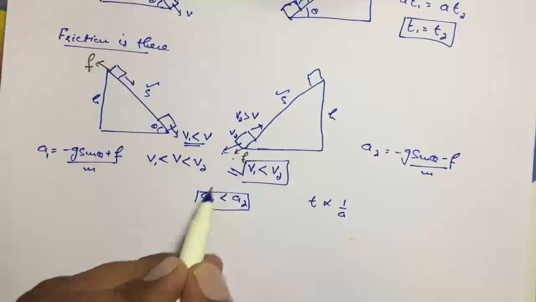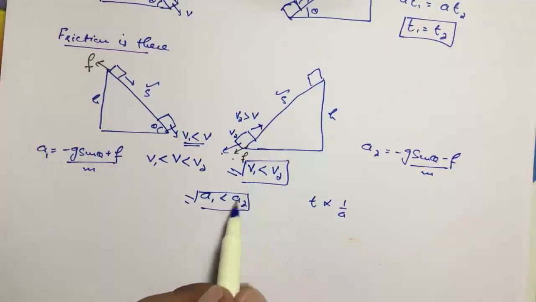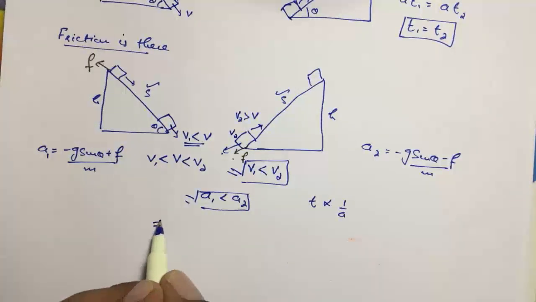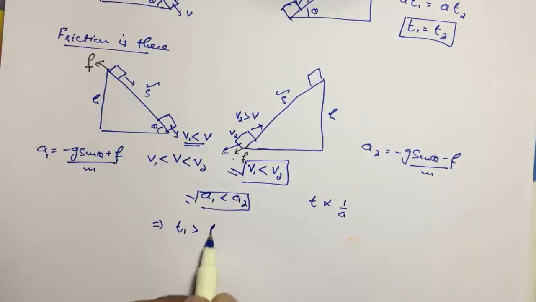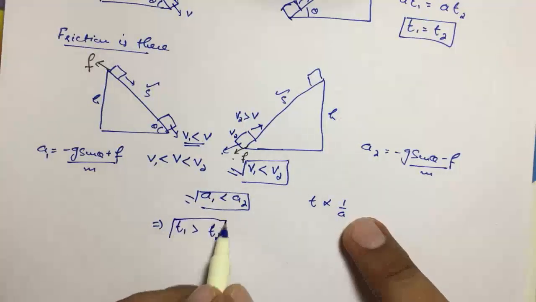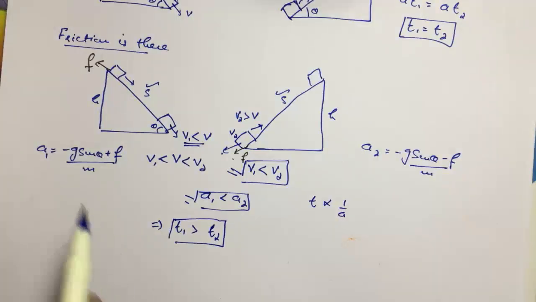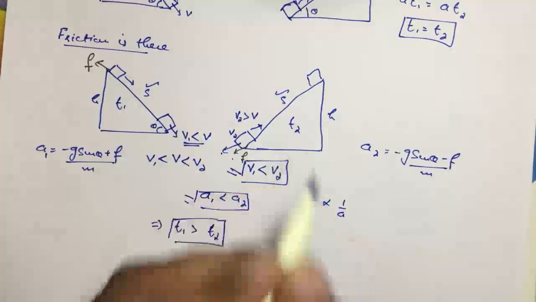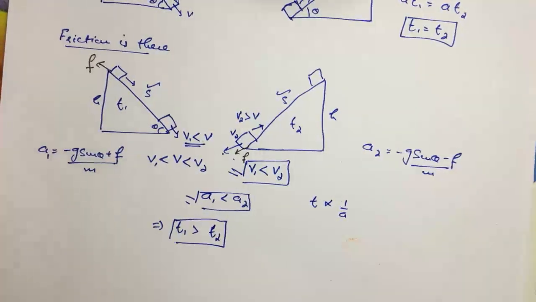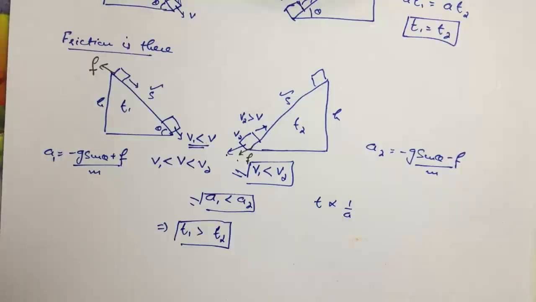We can also compare it with velocity. v2 is greater than v1, and a2 is greater than a1. This implies that time t1 must be greater than time t2, because acceleration is inversely proportional to time. So if friction is there, the time taken in the downward case t1 will be greater than t2. So this is the solution of the question. This question is not that calculative, and we need a much better understanding of the concept to solve these questions. Okay, thank you.